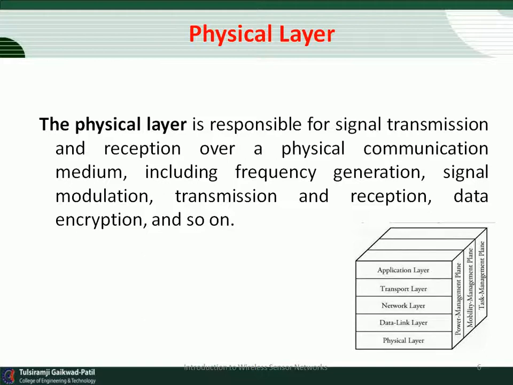For this purpose, it must deal with various related issues, for example transmission medium and frequency selection, carrier frequency generation, signal modulation and detection, and data encryption. In addition, it must also deal with the design of the underlying hardware and various electrical and mechanical interfaces. This is the physical layer.